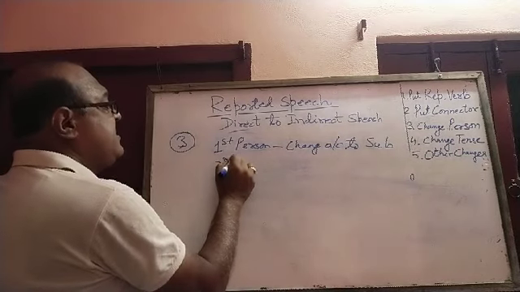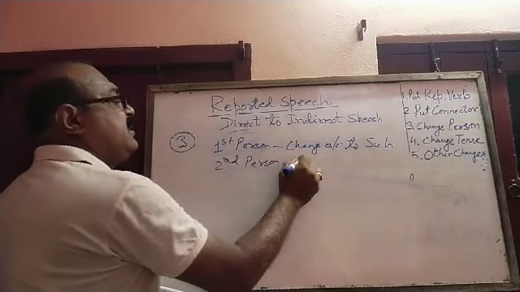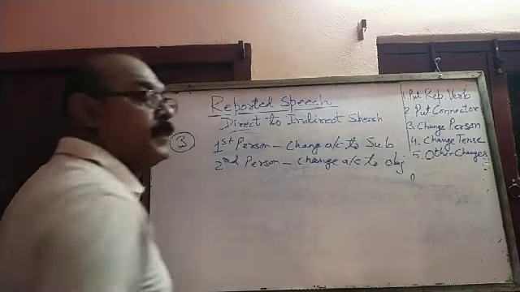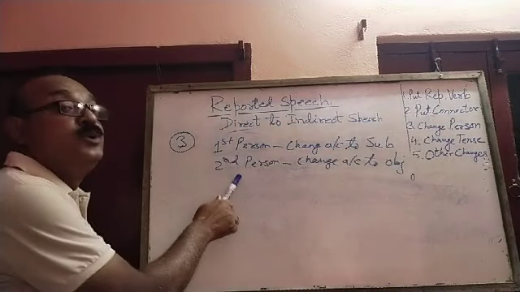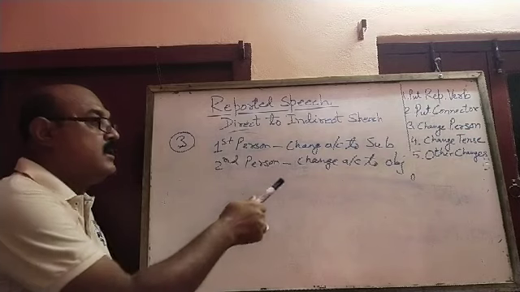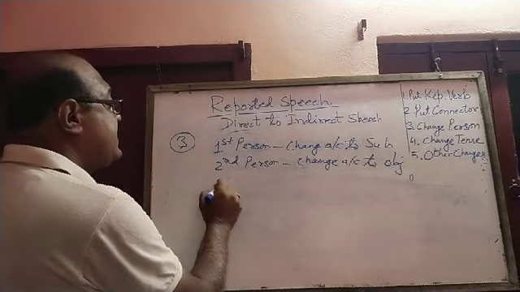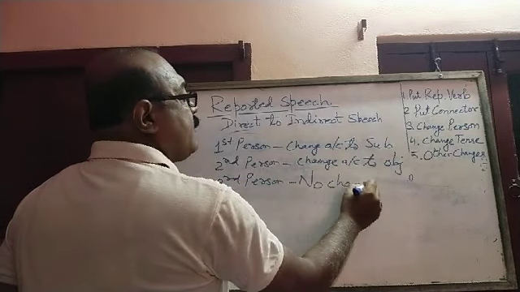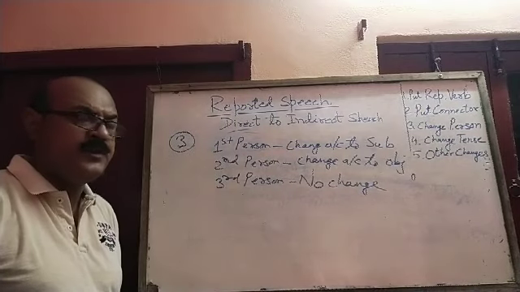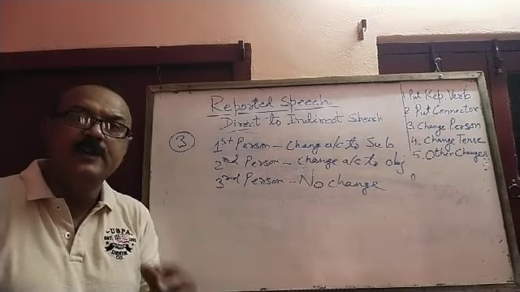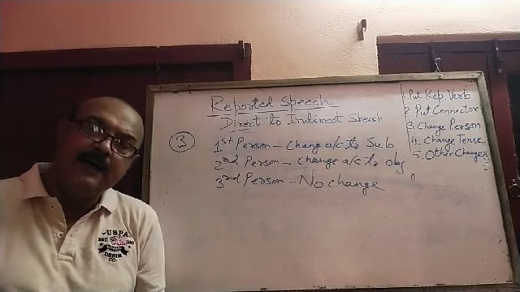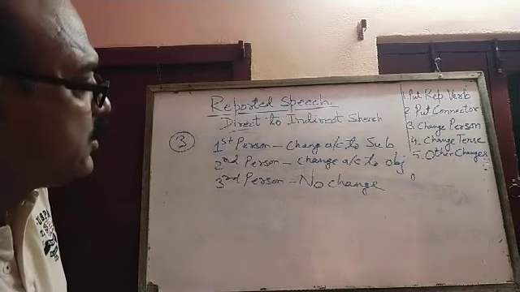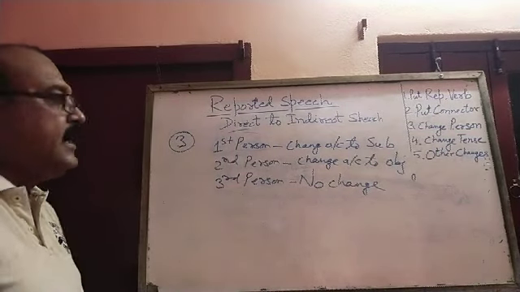If there is second person, we shall change according to the object. That means you, your, yours. We change according to the object. And where there is third person, no change. Third person will not change. Third person means he, she, it, they, him, her, their, all these words will not change. It will remain the same. So this was the third point that I discussed with you.